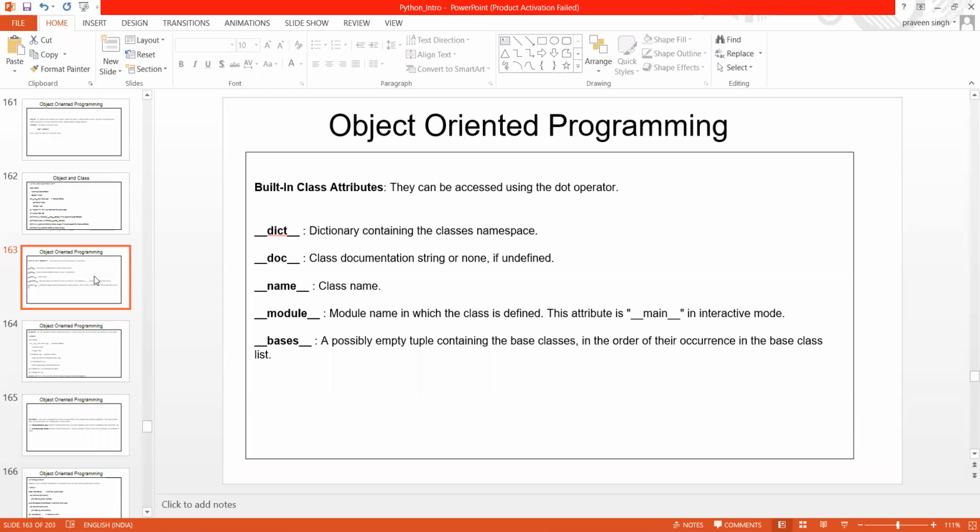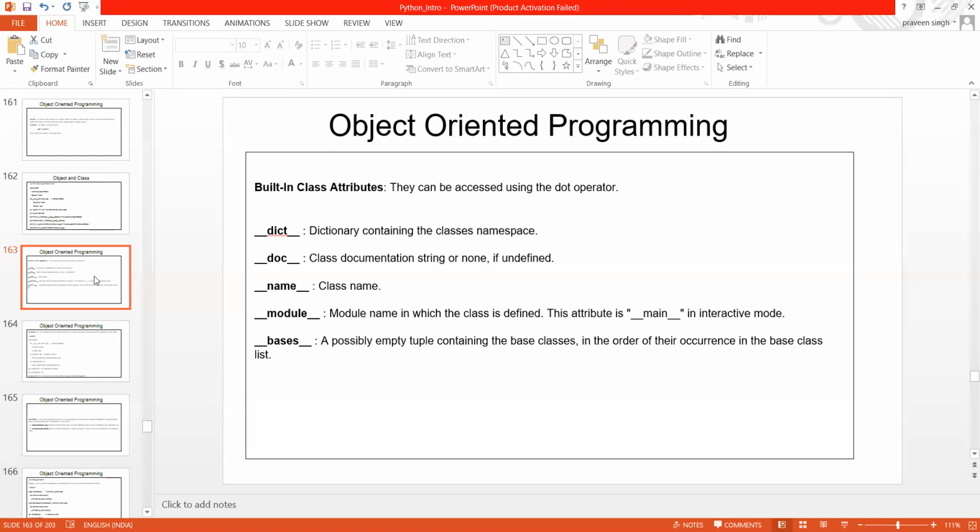Suppose you want to use a class attribute which is already there, then you have to write like this: dictionary containing the class's namespace. Now underscore underscore doc underscore underscore is the class documentation string, or None when it is not defined.